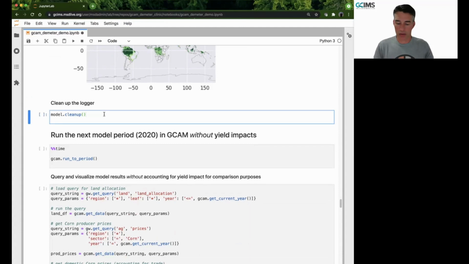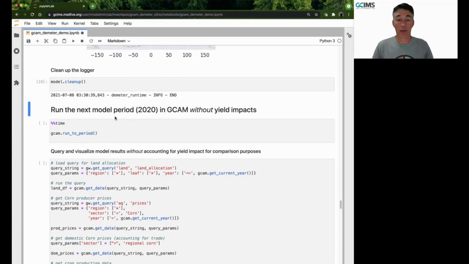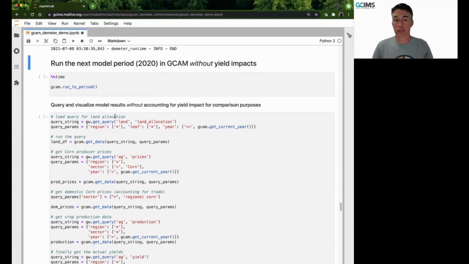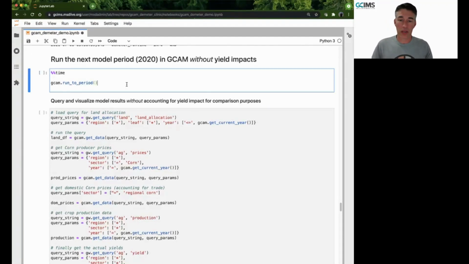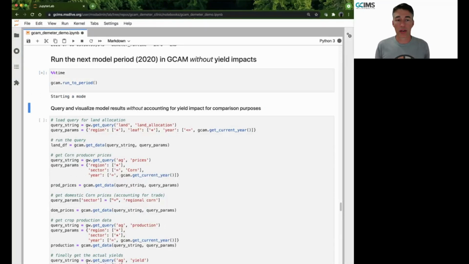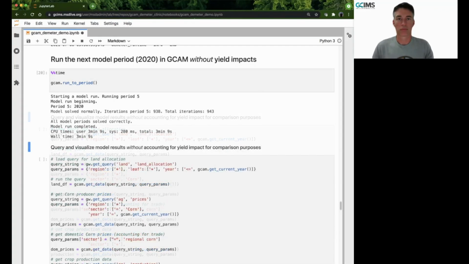Let's just clean up Demeter, get rid of the logger, and move to our next portion of this experiment, where we actually run GCAM up to the period of 2020 without yield impacts. So what we're doing here is creating a baseline to compare against when we run with the yield impacts, where we incorporate what Demeter just produced to update that data. So we'll let this finish and rejoin in just a moment.